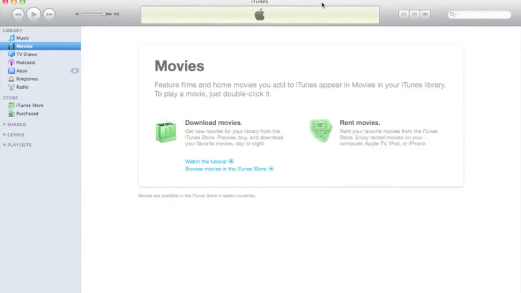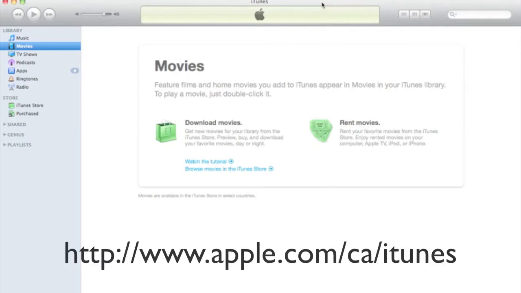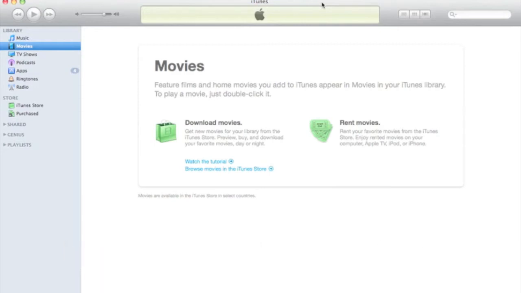Video, I'm going to show you how to restore your iPhone back to factory settings. If you're using a PC, you must have the iTunes software installed on your computer. If you haven't done this yet, you can find the latest version of the software at www.apple.com/ca/iTunes. For the convenience of this video, we'll be using a Mac which comes with iTunes pre-installed.